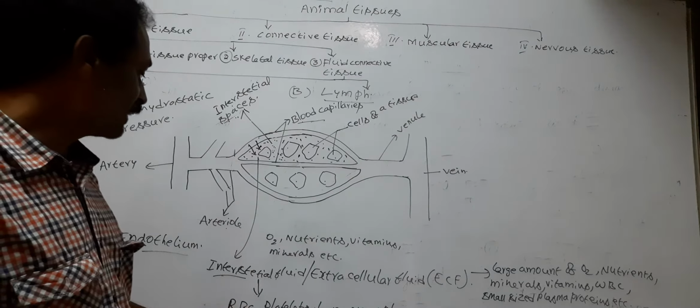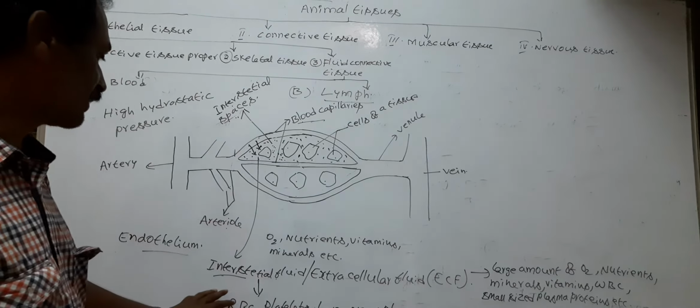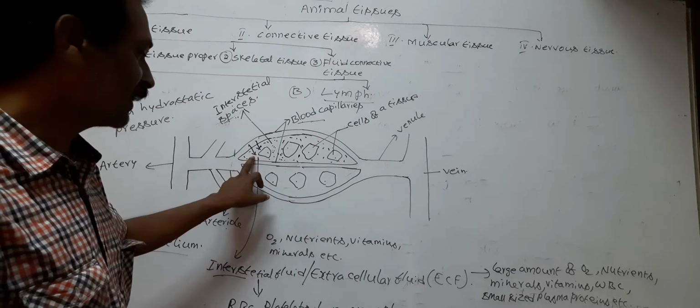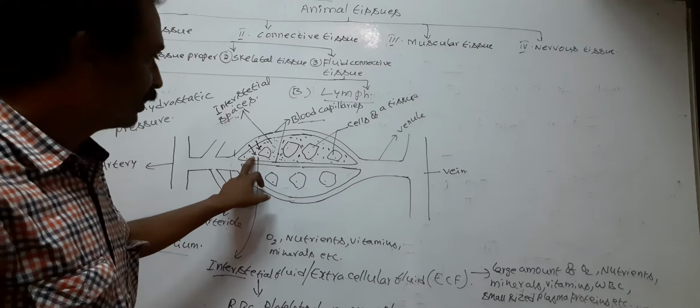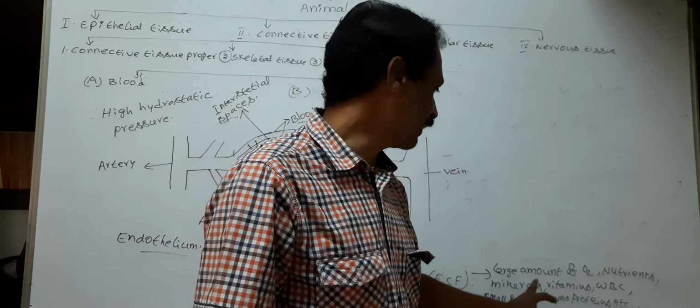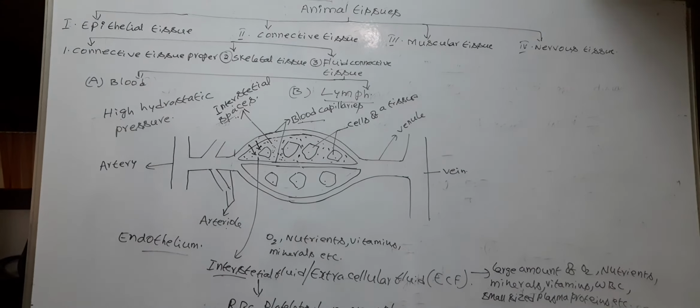So RBC, platelets, and large sized plasma proteins are absent in the interstitial fluid or extracellular fluid, ECF. But it contains a large amount of O2, nutrients, minerals, vitamins, WBC, and small sized plasma proteins.